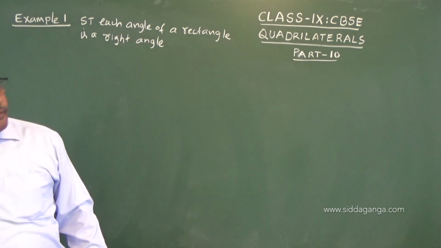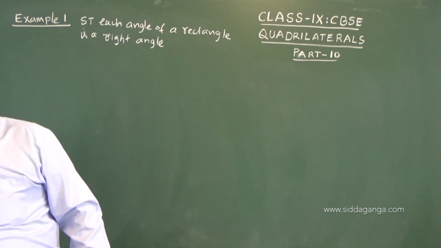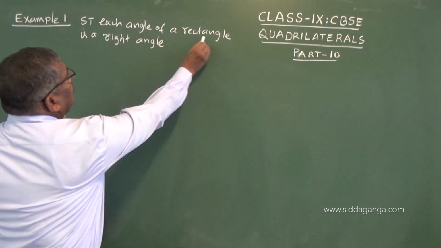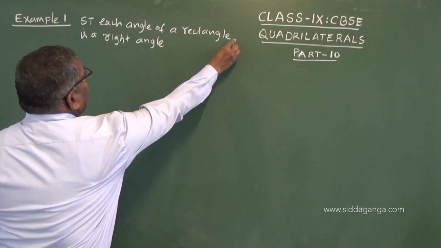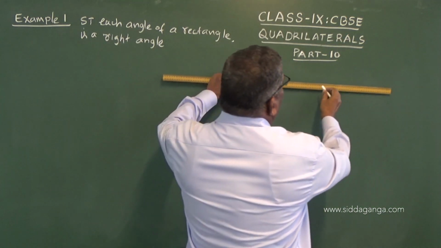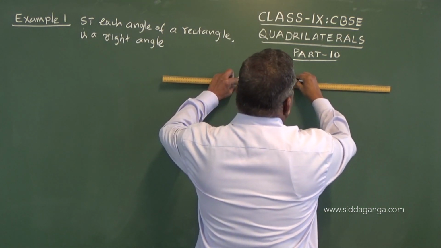Now, as per the given statement, each angle of a rectangle, that means a rectangle is given, we have to have a rectangle diagram.